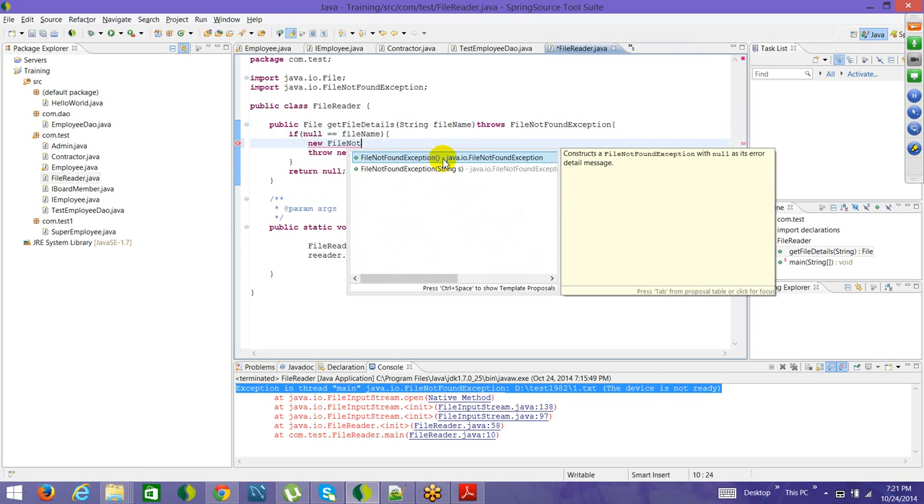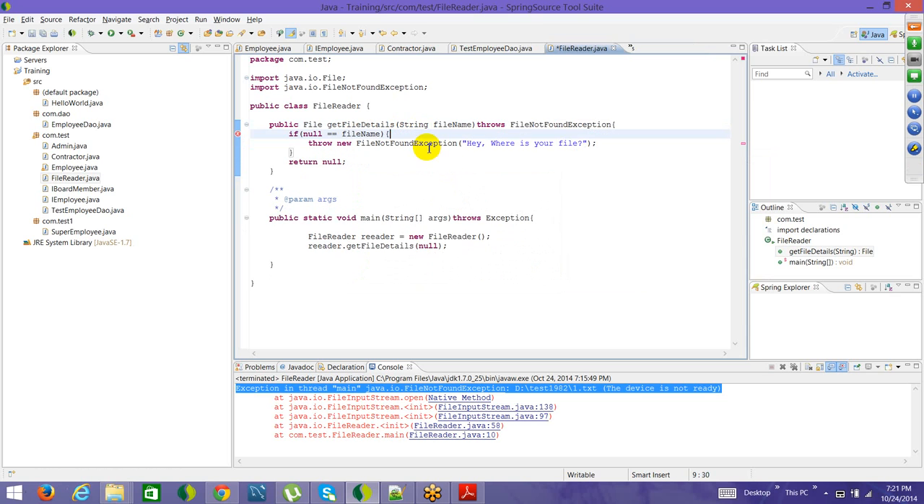Now it only has two things. One is without any message, one is with message. Most of the exception classes don't give the option. So if you want to create your own exception, or maybe from your exception classes you want to trigger a new custom trace, or you want to give some specific scenarios, then you can define your own exception classes.